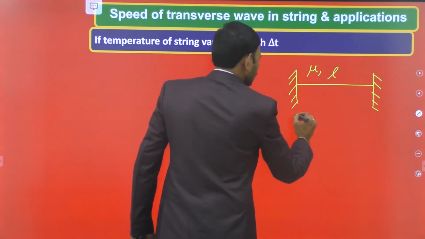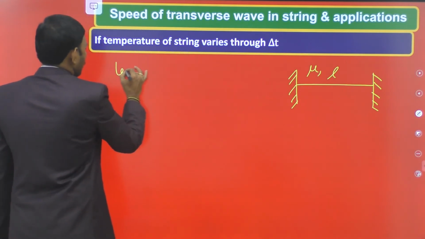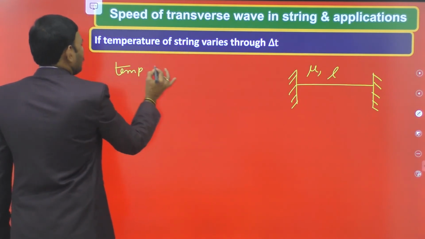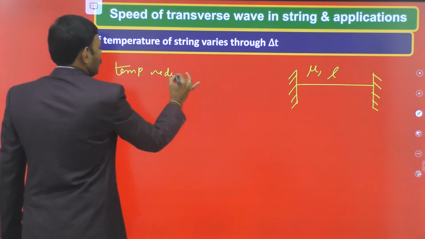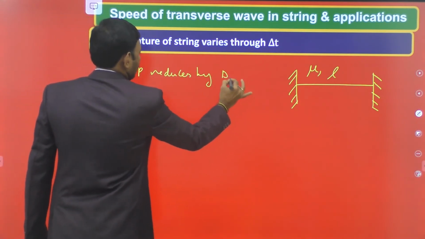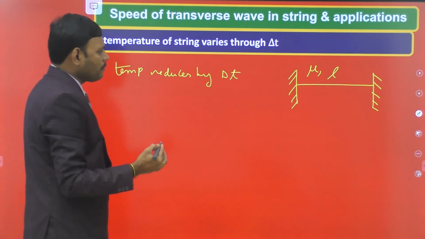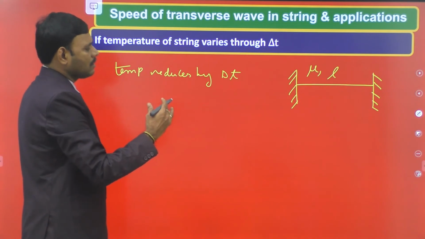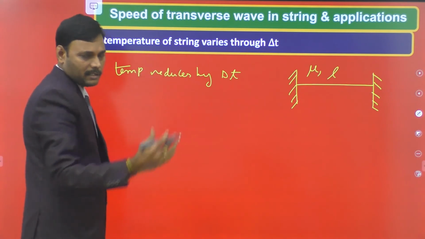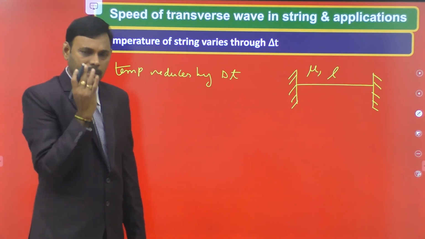Now let the temperature of the string fall by delta T. Due to the fall of temperature, the wire length could contract, but that does not happen.